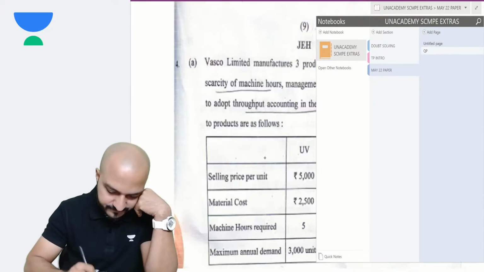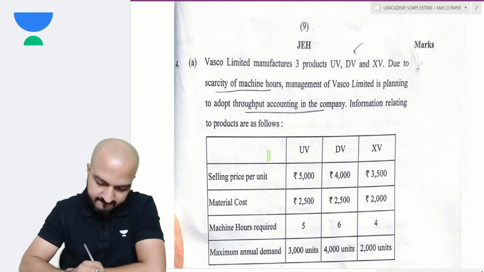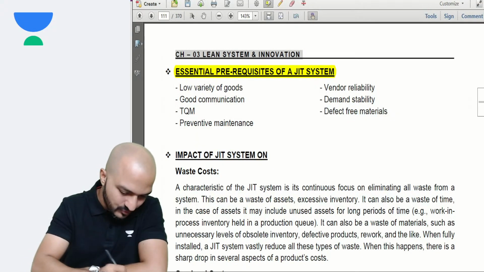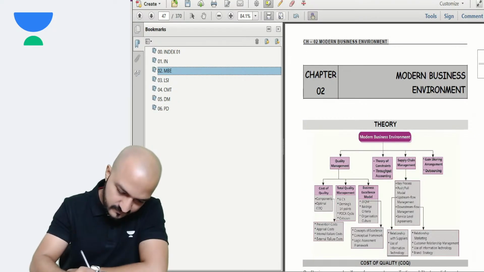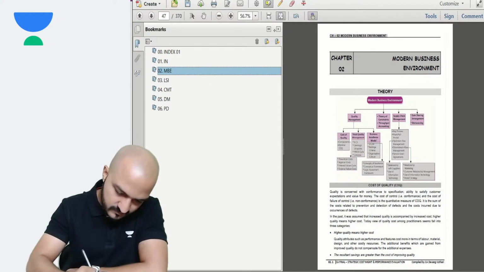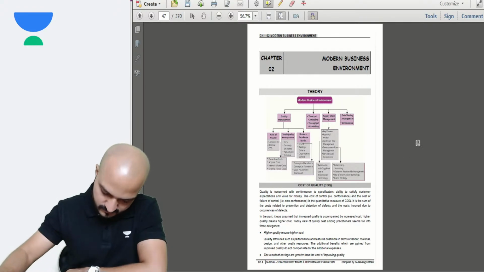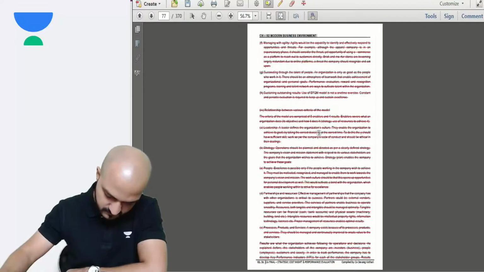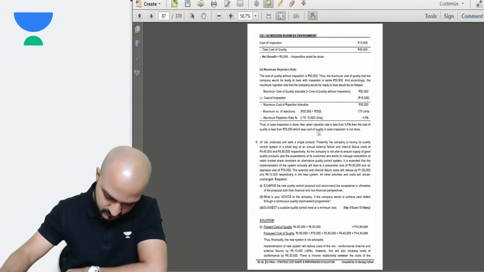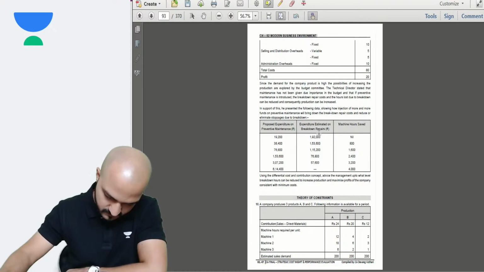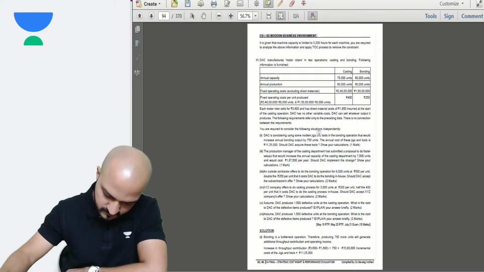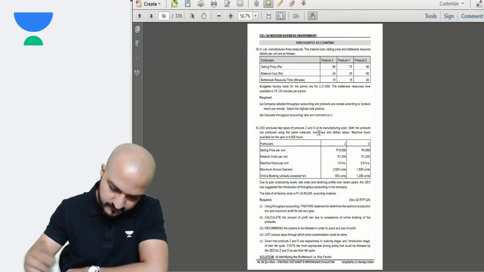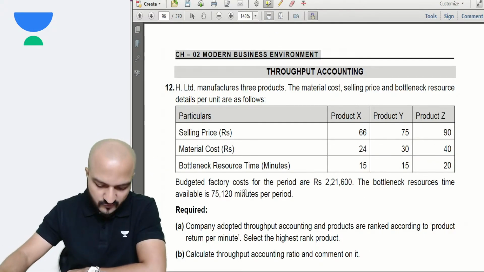Let's see. In fact, let me show you that question from the book so that you can relate it better. See, I'll tell you what's the difference.